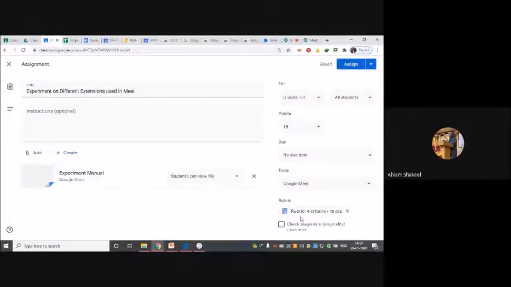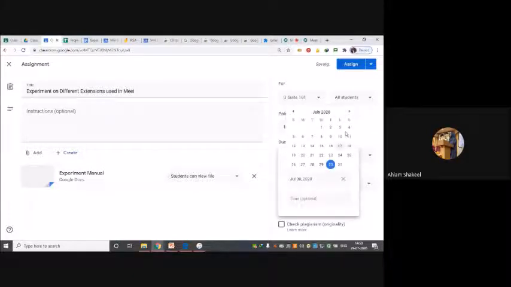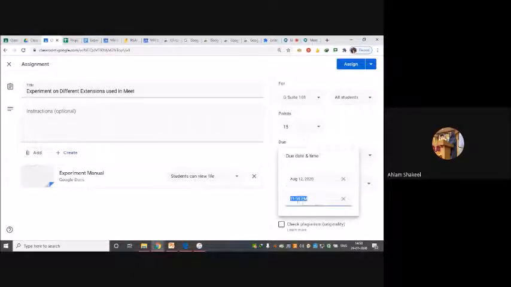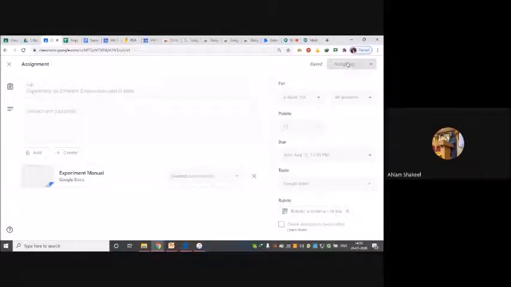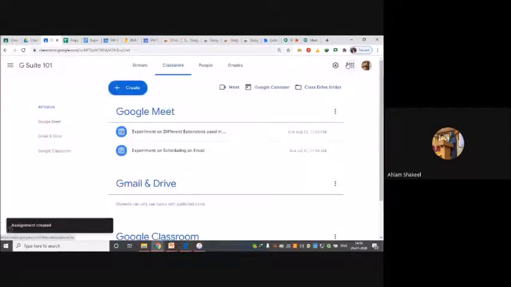The 15 mark rubric is added over here, and I can select the date by which the students have to submit. I want it in mid-August, before 12 on August 12, so I can click that and assign. Before you assign, just verify all the information and click on assign. That particular assignment will be added to the topic that you have created.